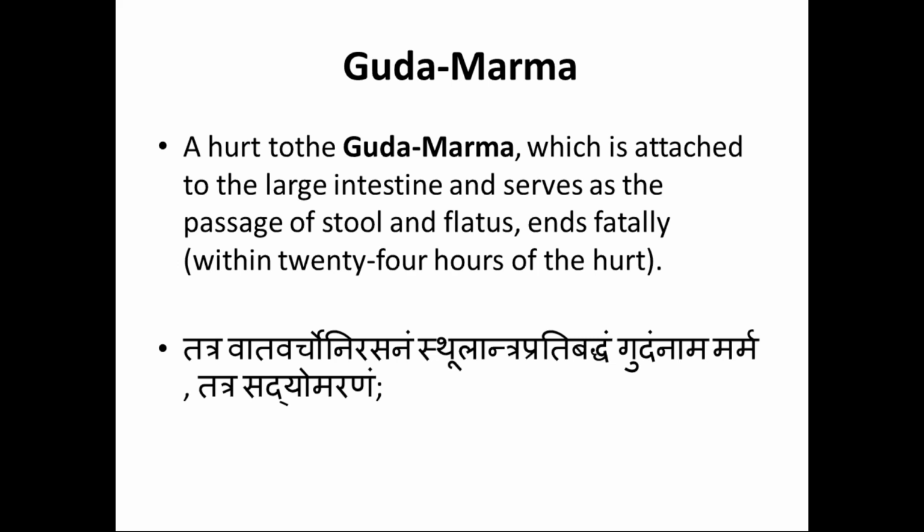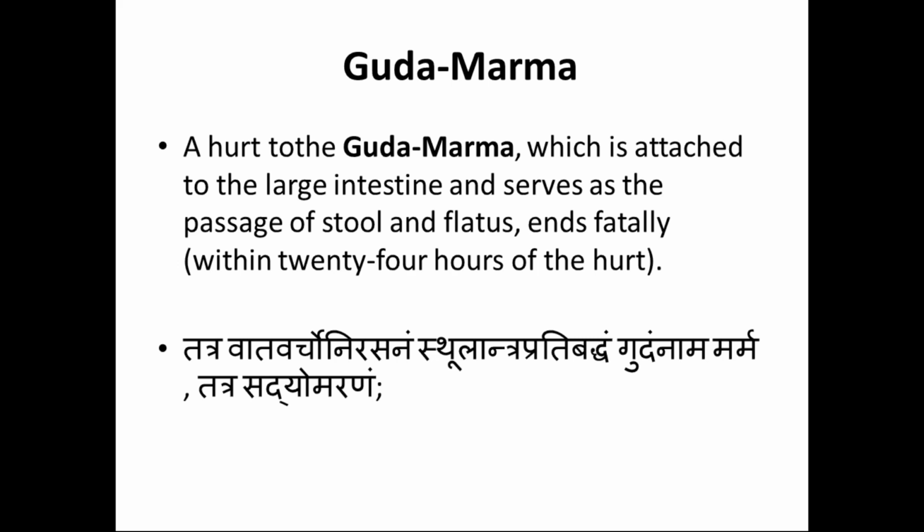Is it clear, students? Yes, sir. Now I will tell the anatomical area, then you should tell the marma name. Ready? The marma which is present in the perineum is called? Guda marma. Very good.